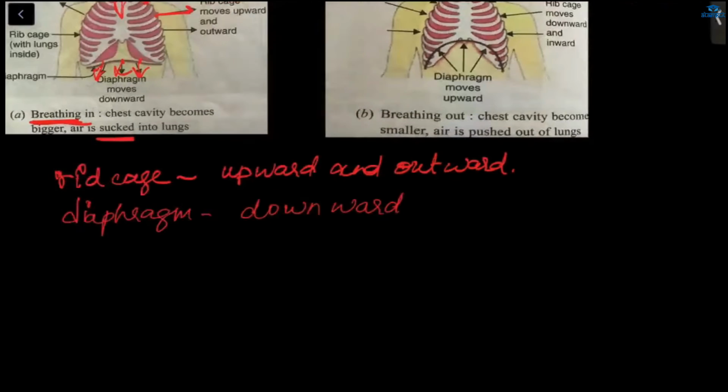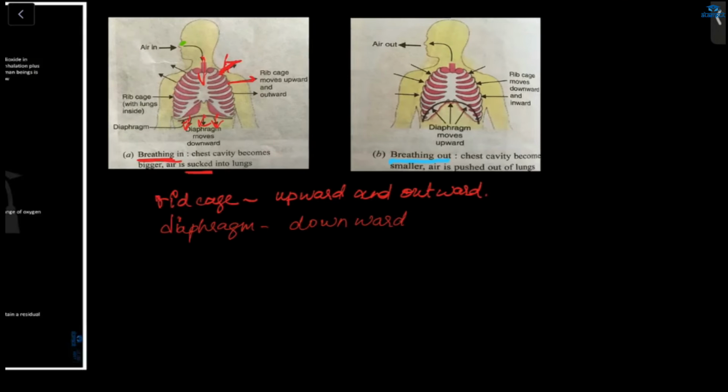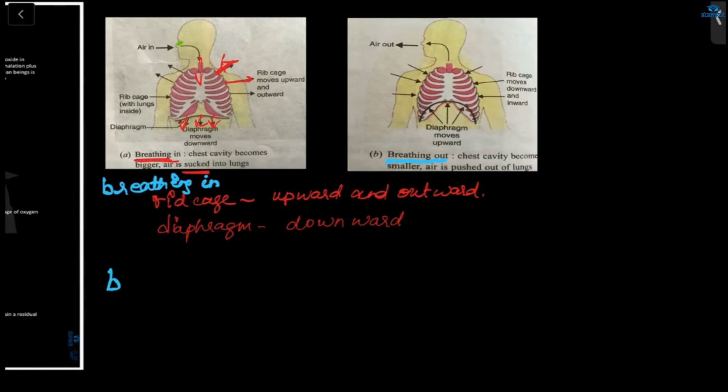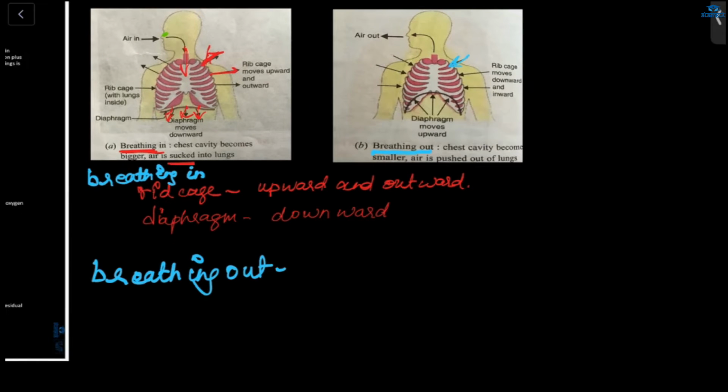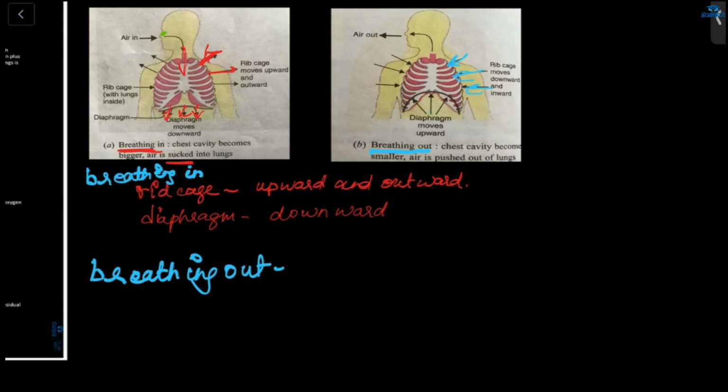Now next, breathing out. This was about breathing in. What will happen when we breathe out? Here also two things happen at the same time. The muscles between the ribs will relax, and the rib cage will move downward and inwards. And at the same time, the diaphragm will move upward.